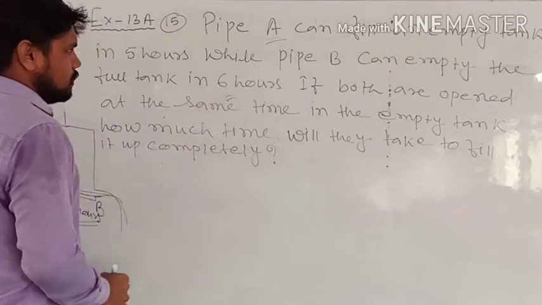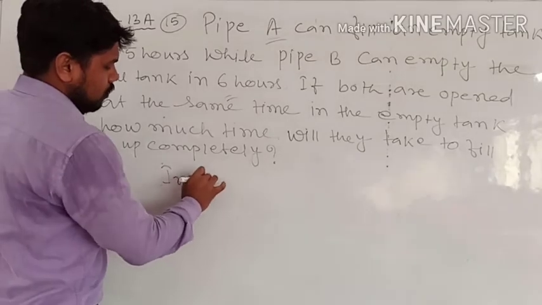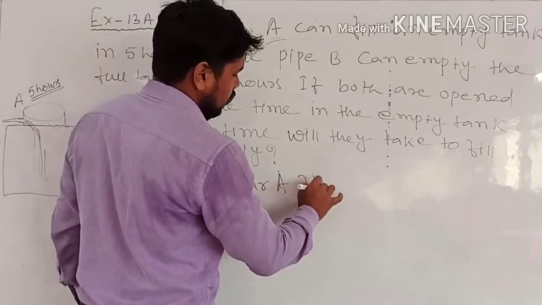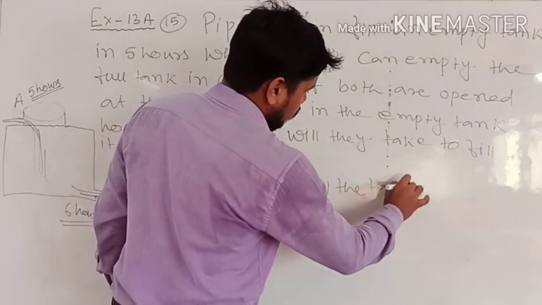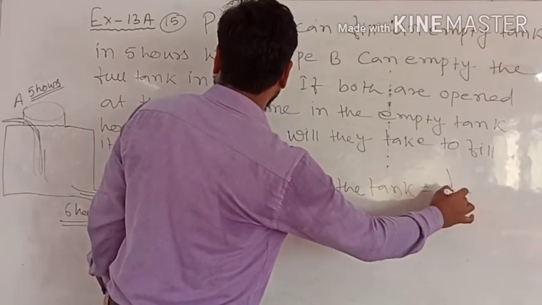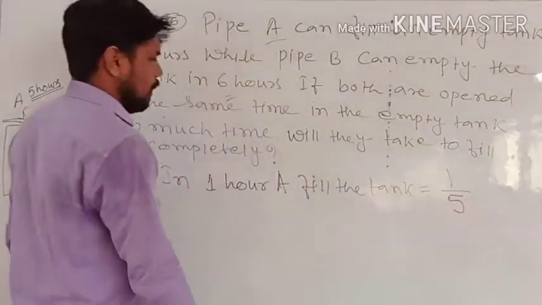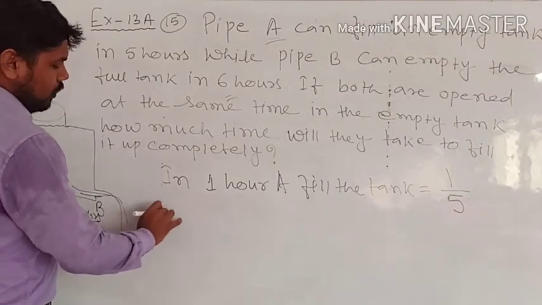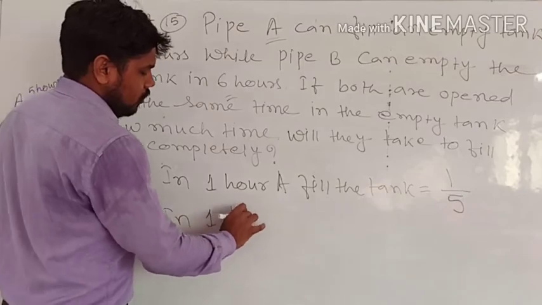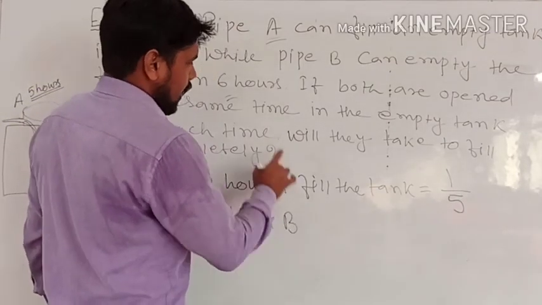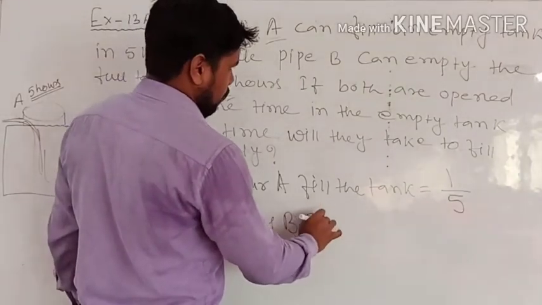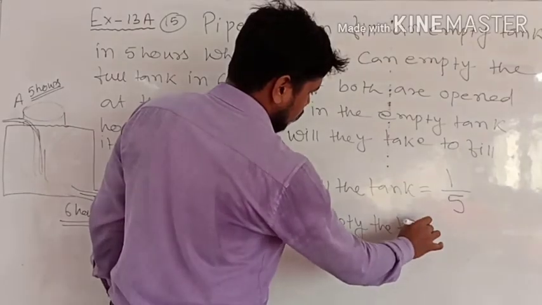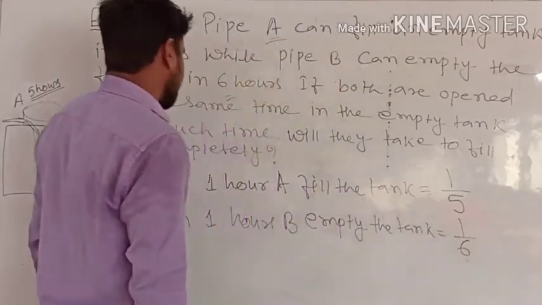So in 1 hour A fills the tank is equal to 1/5 part of the tank, and in 1 hour pipe B empties the tank is equal to 1/6 part of the tank.